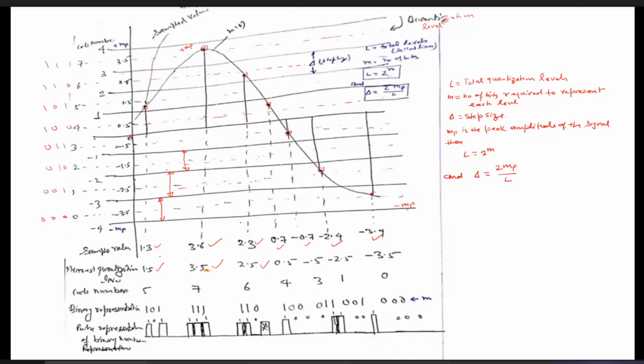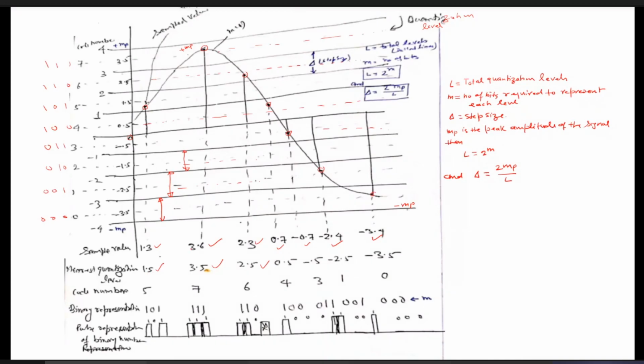Unless we approximate it with the quantization level, we cannot convert it into the equivalent digital data, because each quantization level itself is represented by a binary number. So we have approximated with this level, which is 1.5.